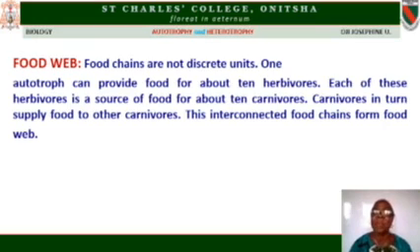And here I said about 10 herbivores, and each of these herbivores will be a source of energy to so many carnivores, and one carnivore provides food for another carnivore. It is a kind of interconnected food chains. There is no food chain that has only 2 or 3. You may have up to 5, 10 food chains. And that will make a food web.